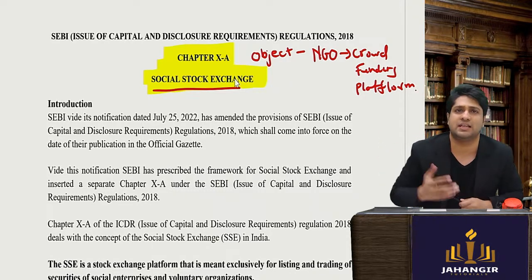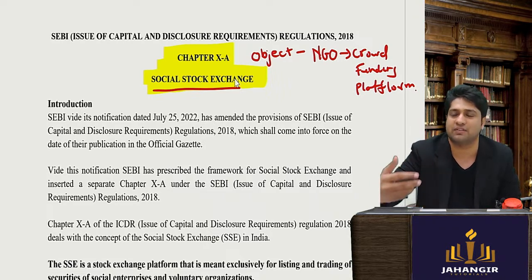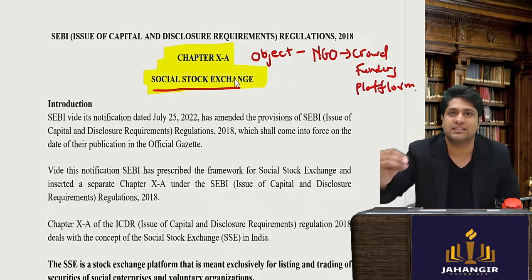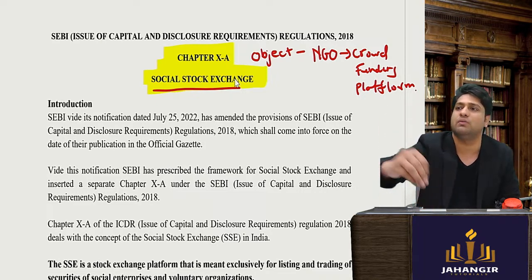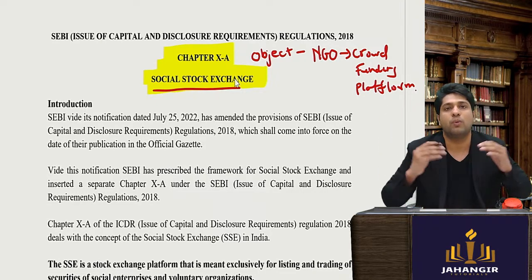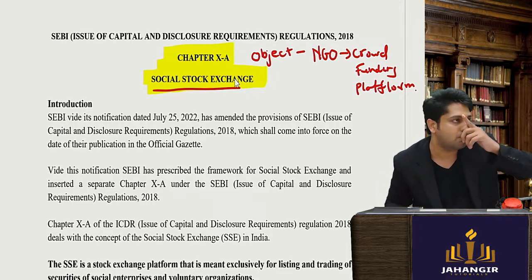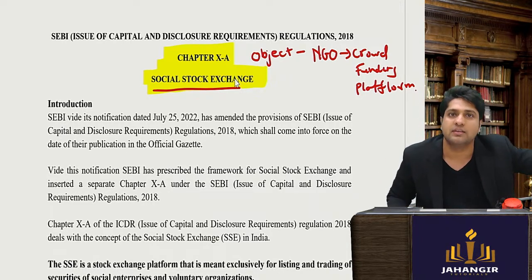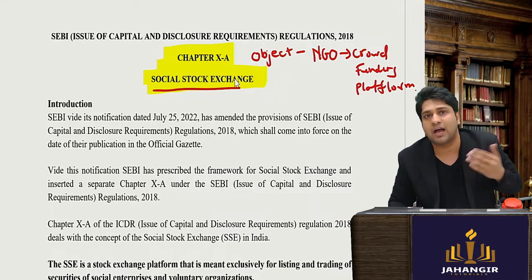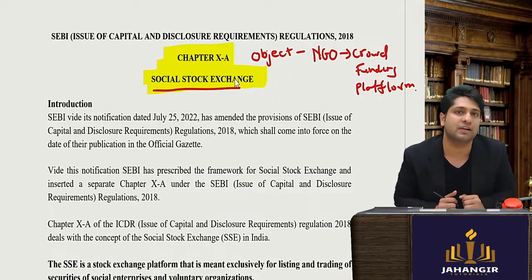Now the question is, if someone wants to give charity, let's say there is an organization, a mutual fund, or a company that wants to give charity. Now when they want to give this charity, obviously they are not investing, they are giving the funds with no hope of getting any return. So how will they get it?